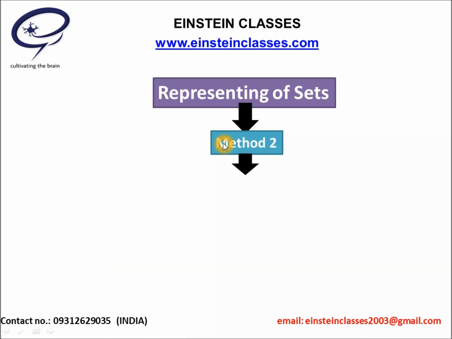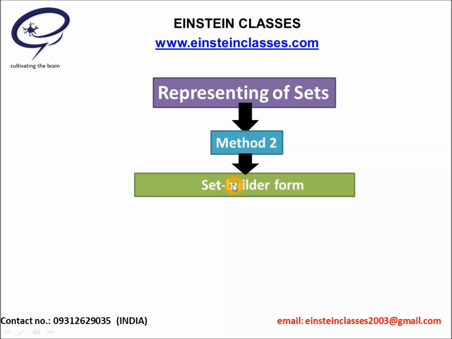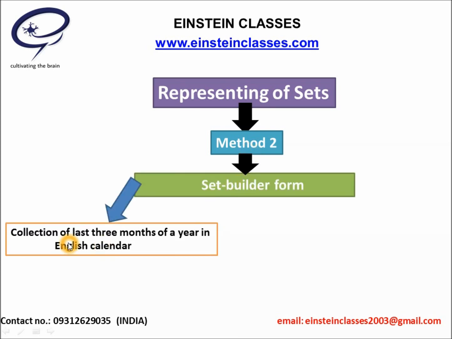There is another method to represent a well-defined collection of objects, and this method is called the set builder form. Take some examples. We have to write down the collection of the last 3 months of a year in the English calendar. Then we can write this in the following way. We denote x as the variable which will represent the last 3 months of a year.